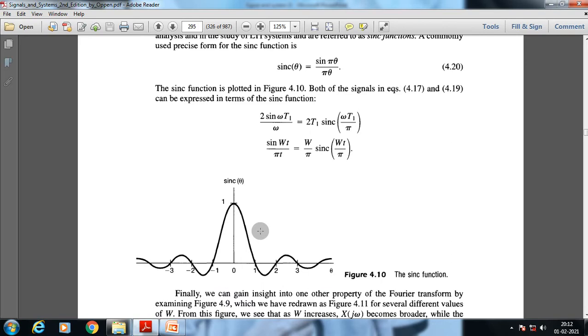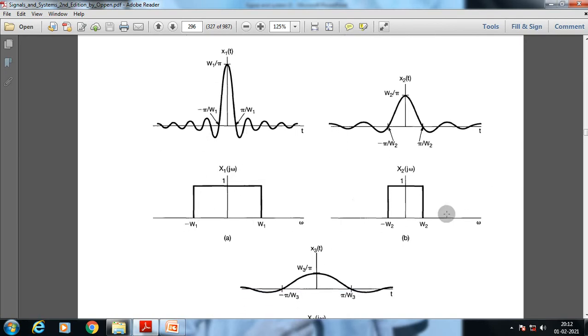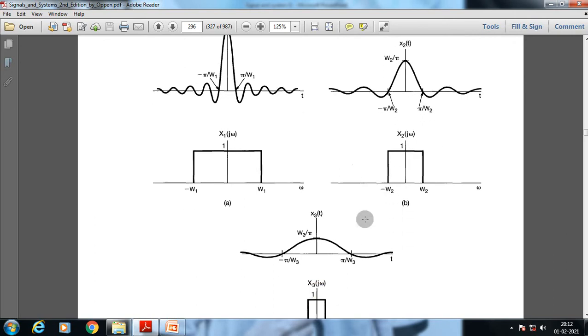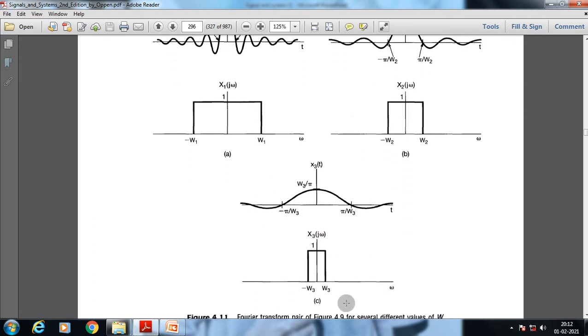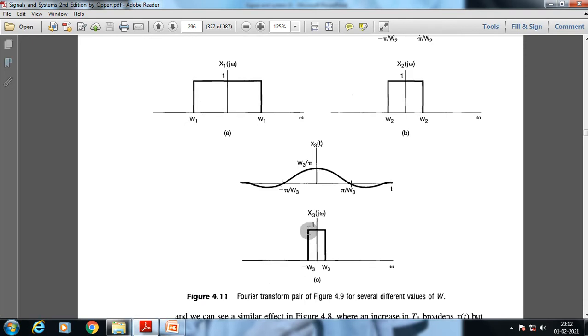Okay, this is the sinc function x of t. Now we get the specific form of frequency domain analysis of these signals. This is the x of t and we get the frequency domain analysis. So what we are getting here is that when we are transforming a sinc function from time domain to frequency domain, we get a specific rectangular pulse.